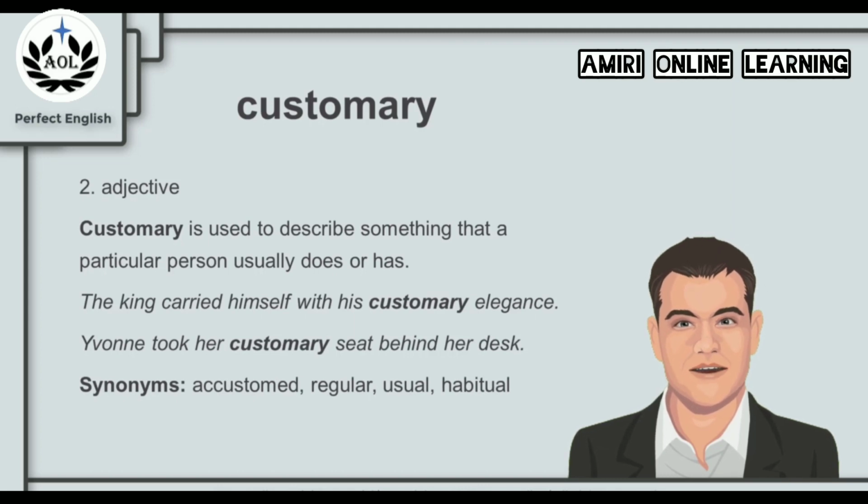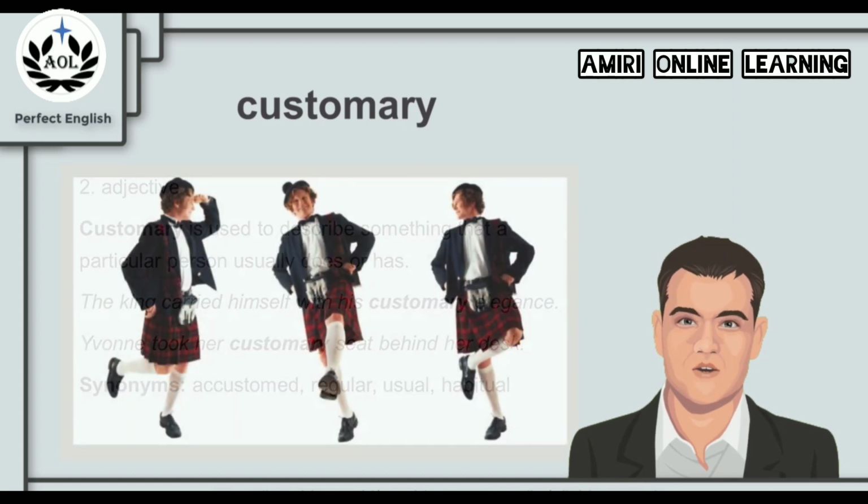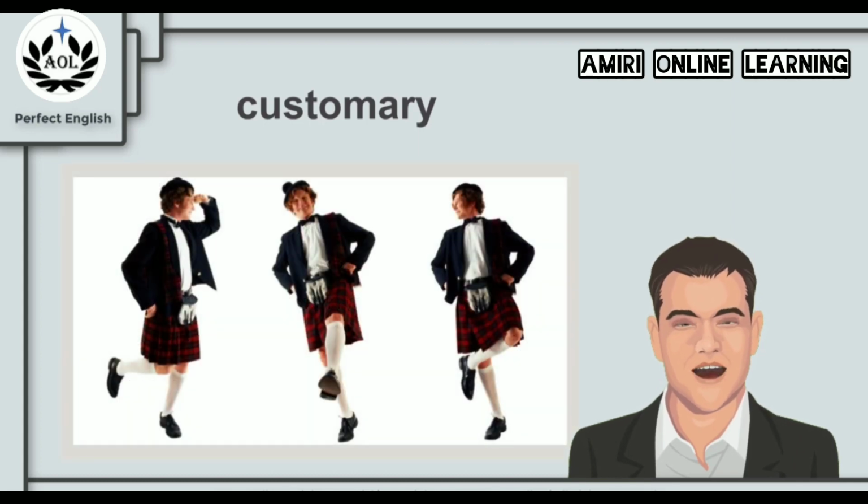So she usually takes this seat, and that is something usual for this person, not for everybody. And synonyms for customary in this context are the words accustomed, regular, usual, or habitual.